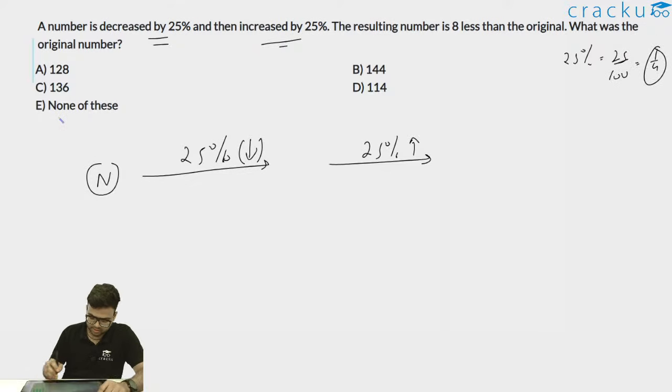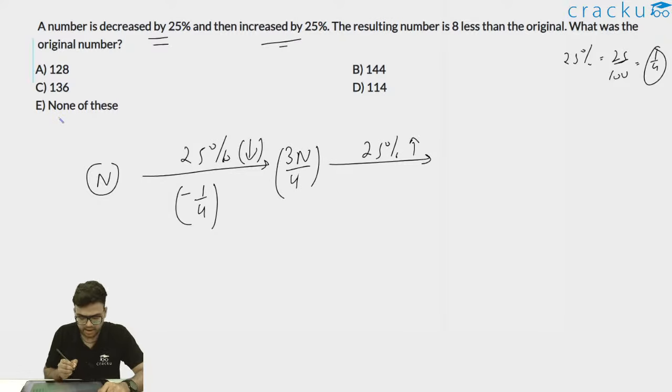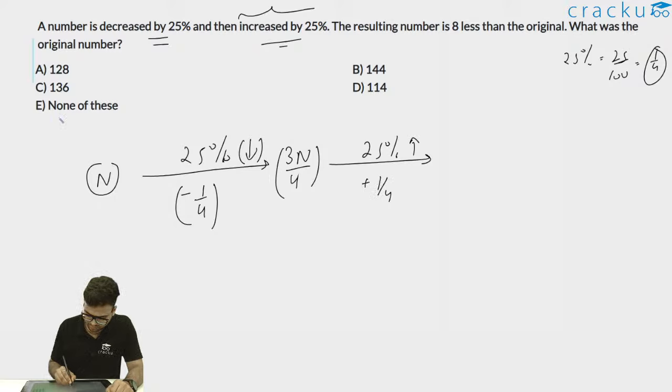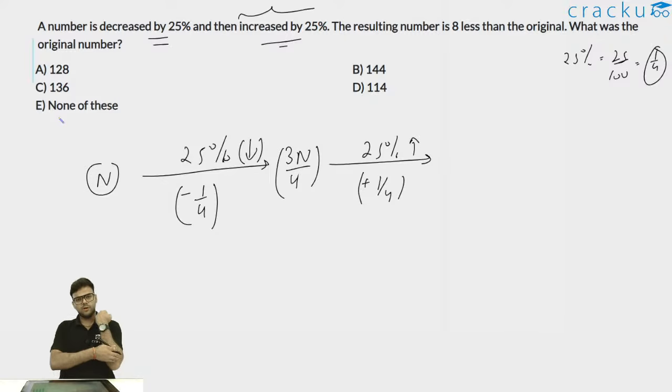So n is first decreased by 25%, which means n is first reduced by 1 by 4.